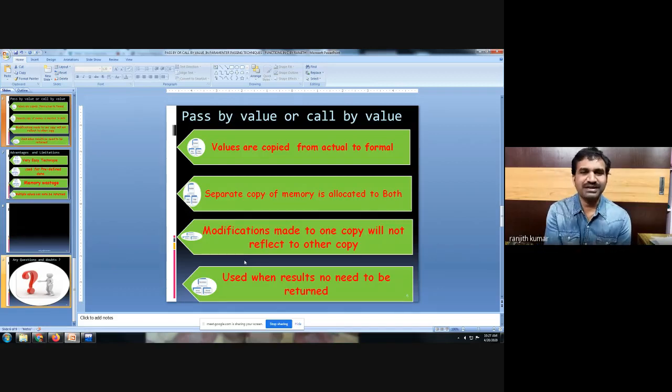If you change one copy, the other copy will not change. Basically, this technique is used for predefined data types or system defined data types like character, integer, float, double, long, etc. Let us have a program demonstration for the call by value parameter passing technique.